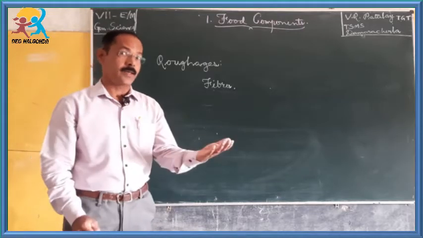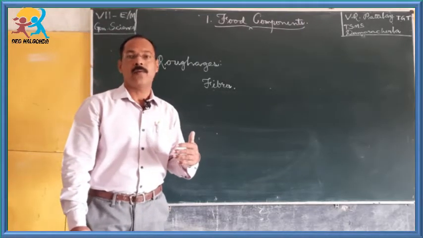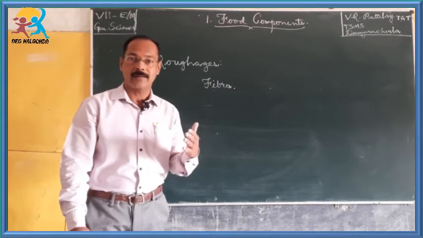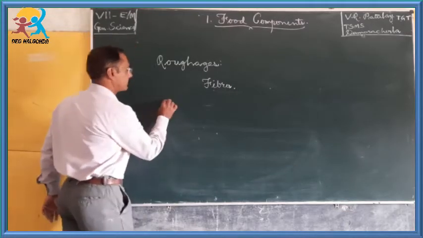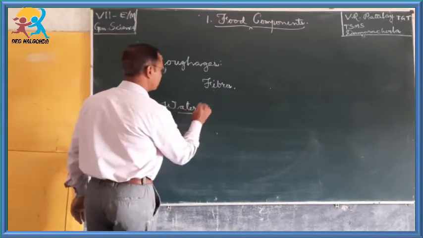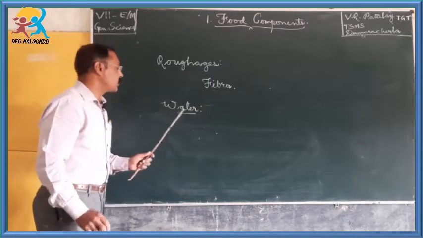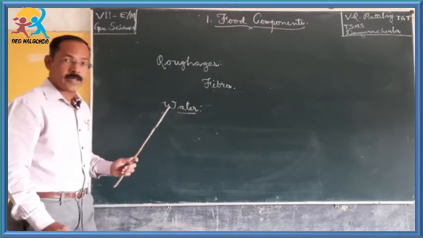Okay, children. Now, not only these, what other item does our daily food contain? Can you guess, children? Yes, that is water. Children, water is an essential food component that our food contains. Why?